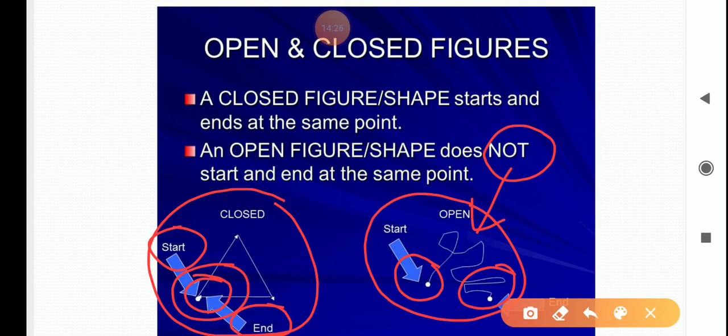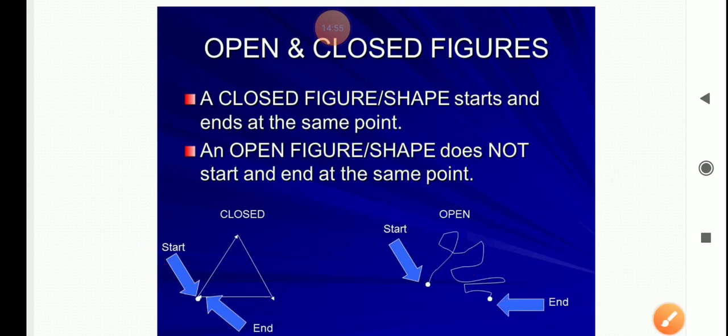They are at different points. So it is known as an open figure. One thing you have to remember is that the figure or shape will be open. It will not be closely packed. It will be an open figure.